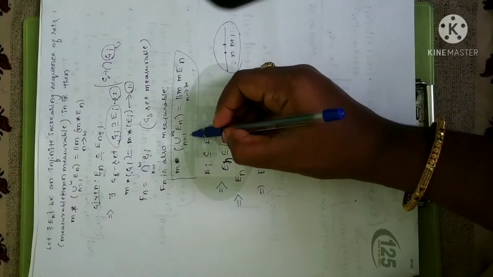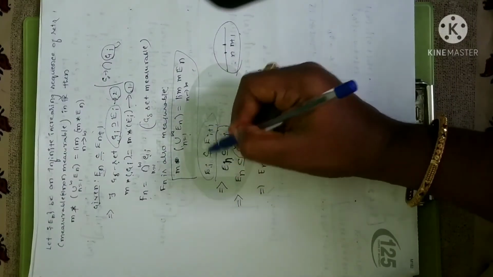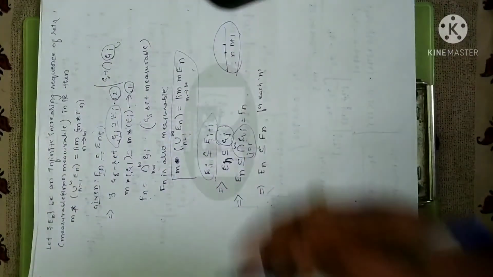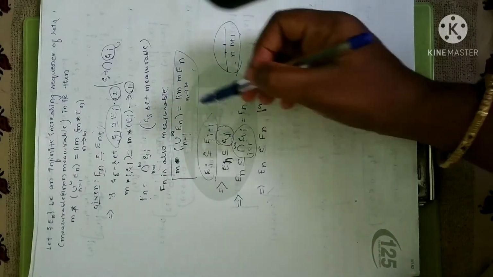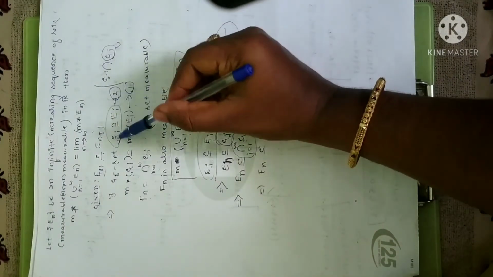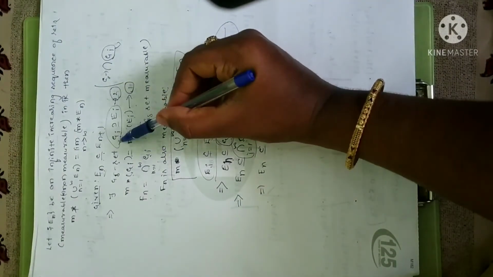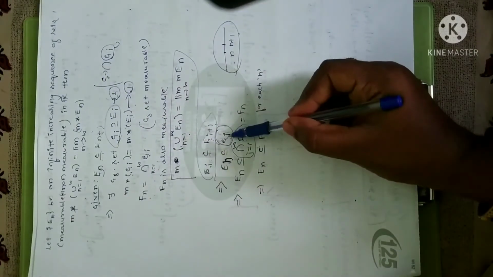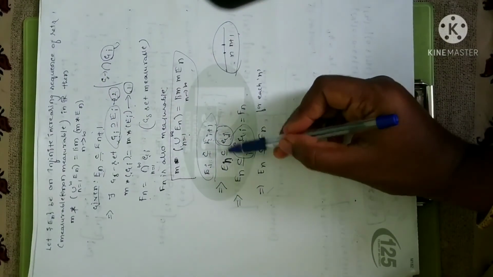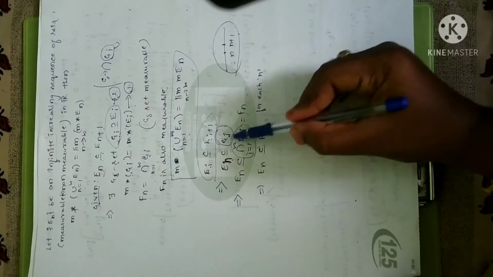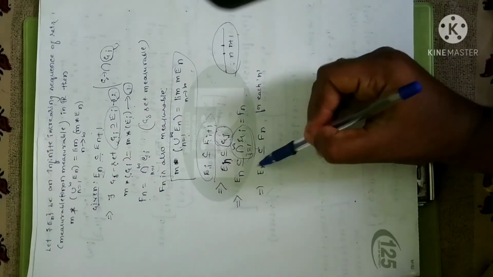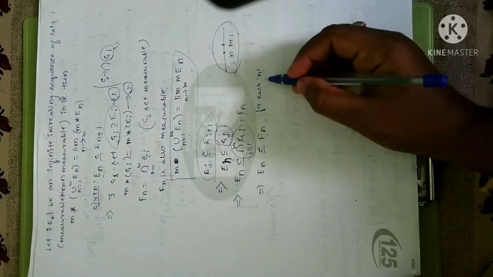Clear? This is from the previous theorem, and this is obvious since Ei is contained in the succeeding term, that is Ei plus 1. This is from equation 2, that is Ei is contained in Gi. I can rewrite this as En is contained in Gi for some n. Now Gi I have assumed as Fn, so I can replace this with Fn. By that I can write En is contained in Fn for each n.